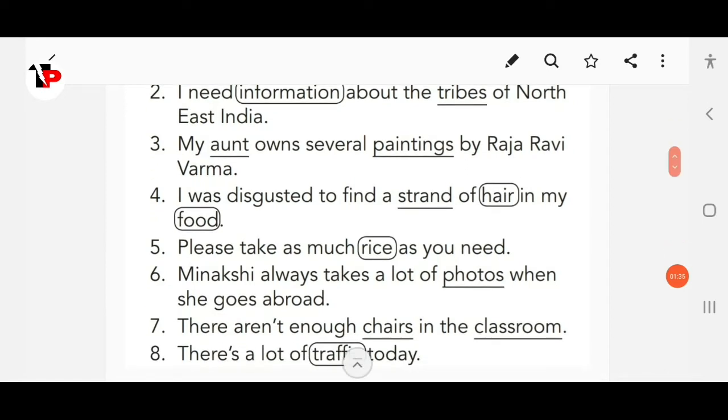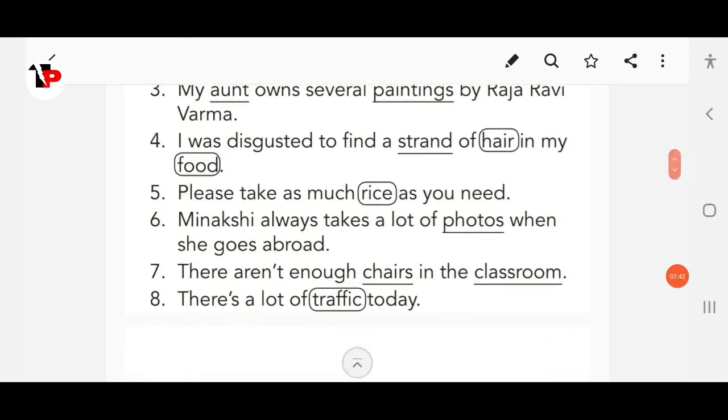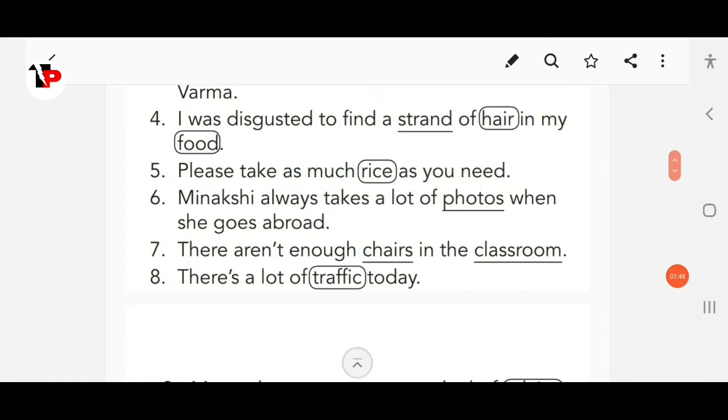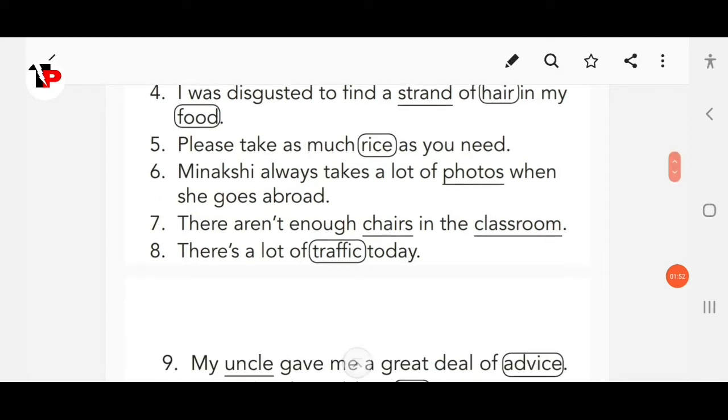I was disgusted to find a strand of hair in my food. So here strand is countable, hair is uncountable, food is uncountable. Please take as much rice as you need. So rice, this is uncountable. Meenakshi always takes a lot of photos when she goes abroad. So photos, countable. There are not enough chairs in the classroom. So chairs is countable, classroom is also countable.